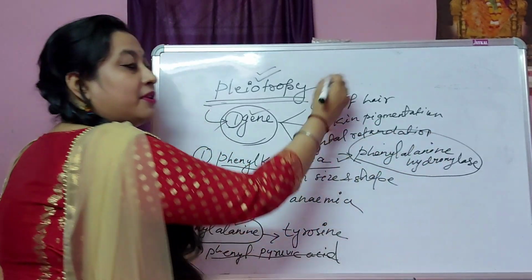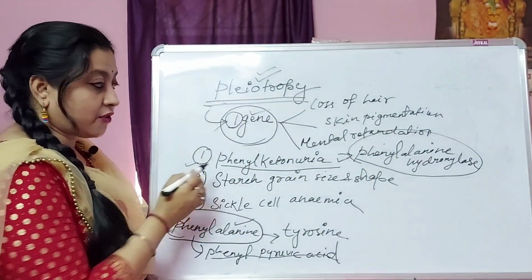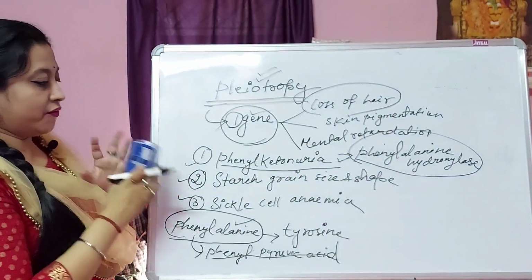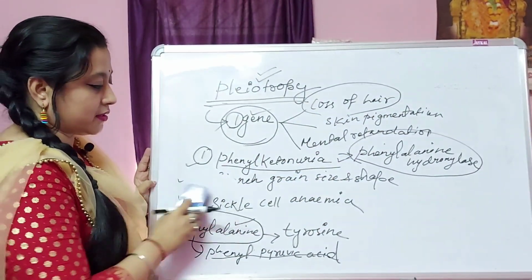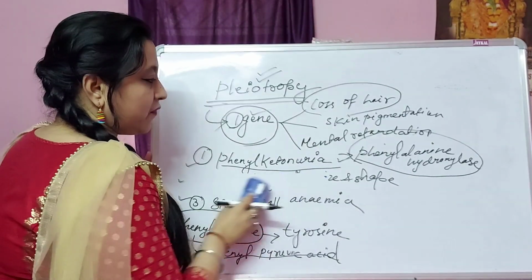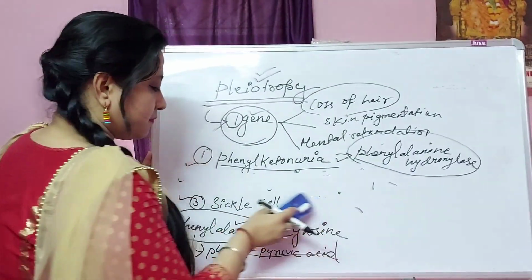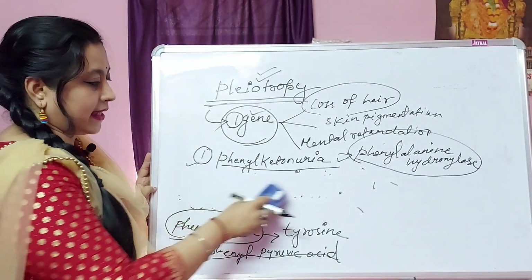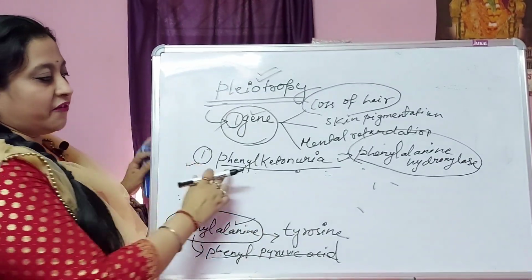These are the multiple phenotypic expressions in the case of phenylketonuria. I will explain each one by one. If you see, these are the things that take place in phenylketonuria.